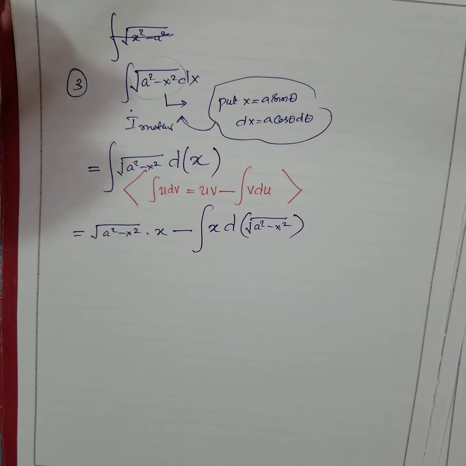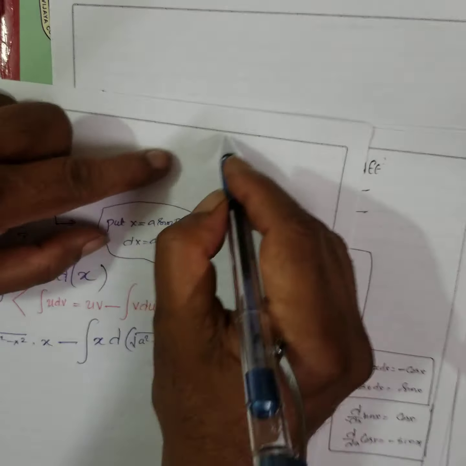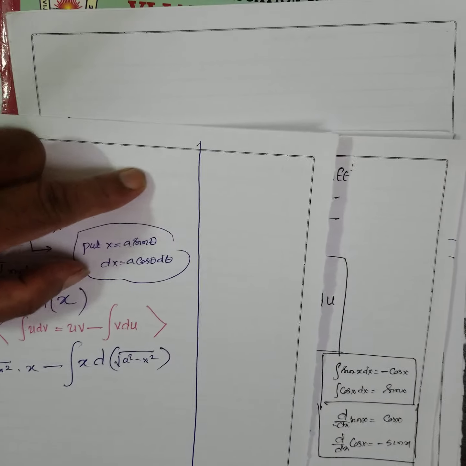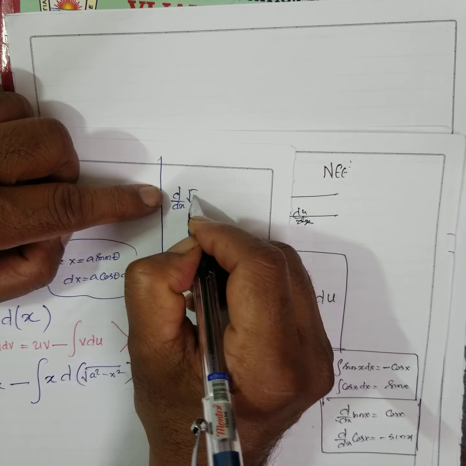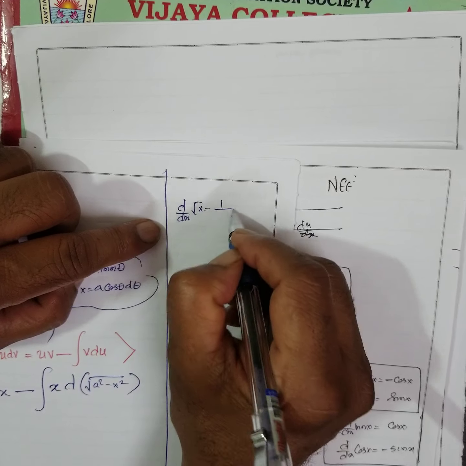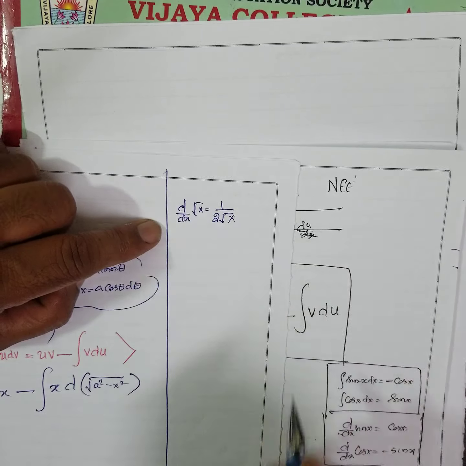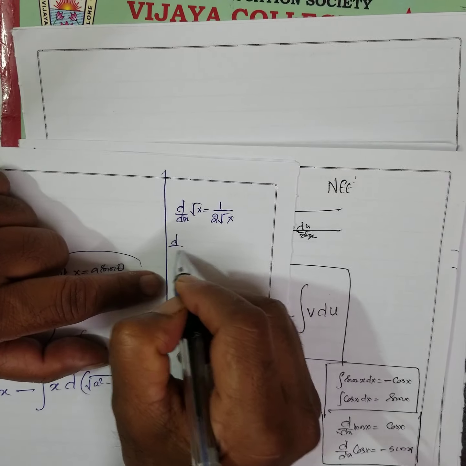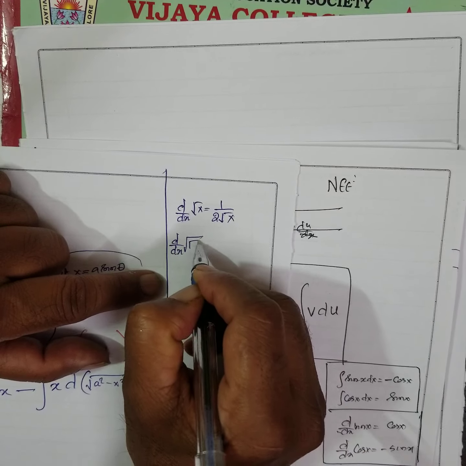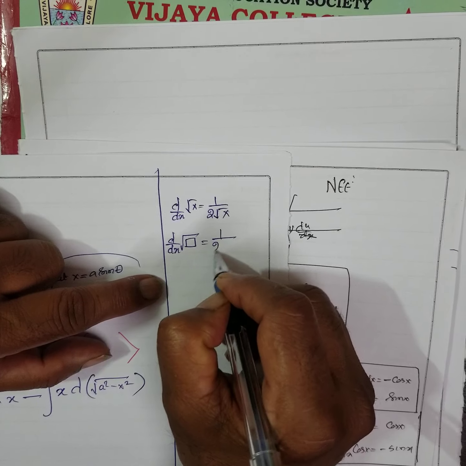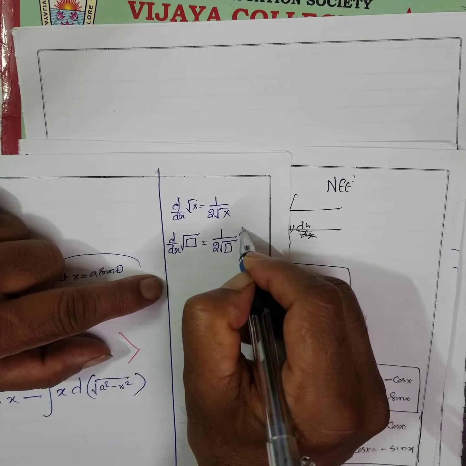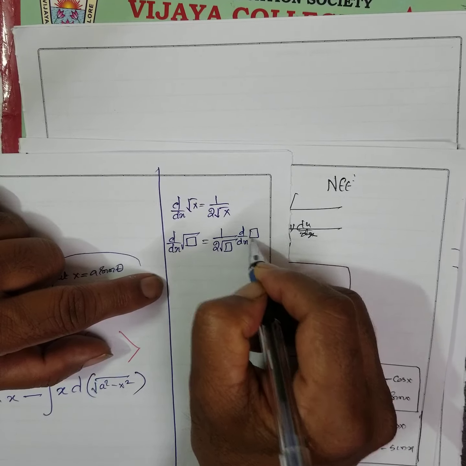Can you follow? Now you need all the background. See, differential coefficient of root x is what? 1 by 2 root x. You know this. Again, differential coefficient of root box, chain rule, is equal to 1 by 2 root box into differential coefficient of box. Chain rule, no?